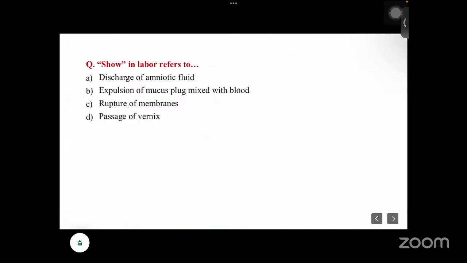Okay. Next is show. Show in labor refers to discharge of amniotic fluid, expulsion of mucus plug mixed with blood, rupture of membrane, and passage of vernix. That is expulsion of mucus plug with the blood.